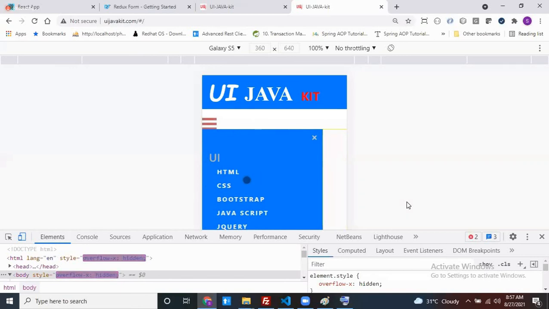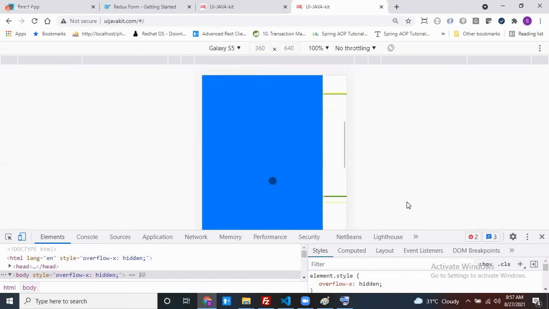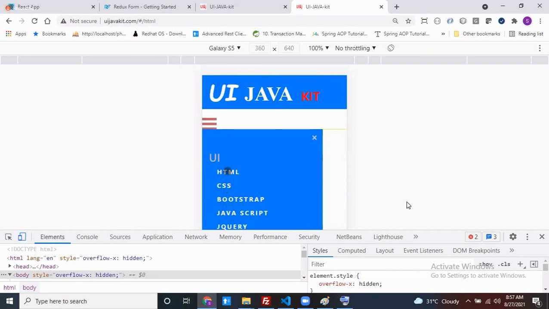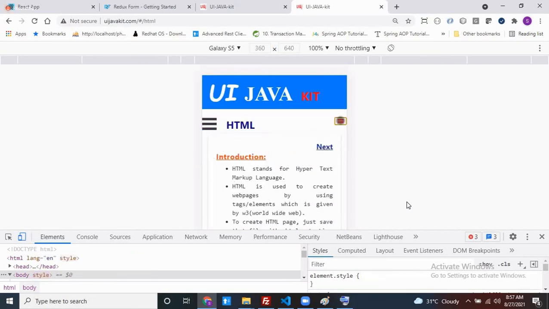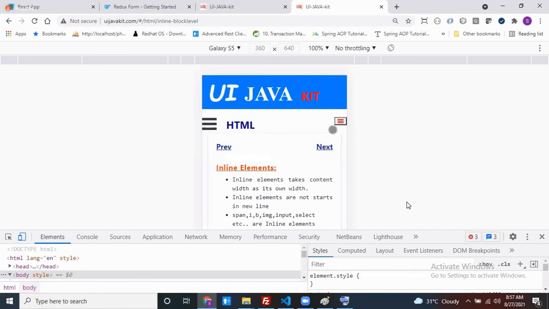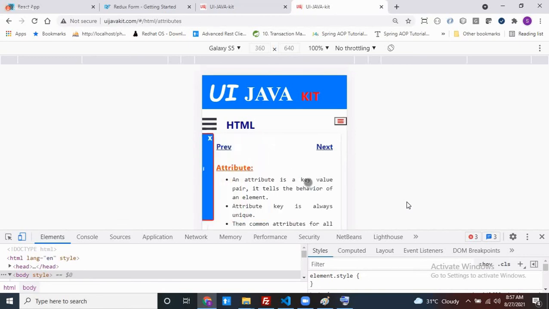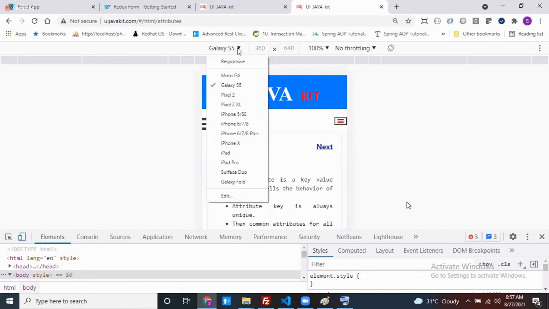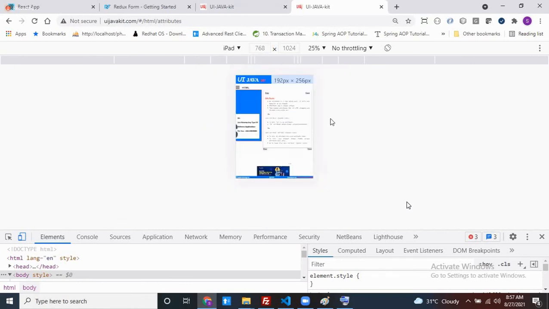Now if you click on this one, yes, still there is no horizontal scroll, nothing. If I click on this one, it's coming like this. It's for mobile or not? Now if you look at the tablet one, iPad.